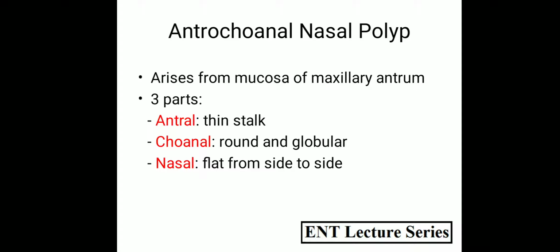Enterochoanal polyp arises from the mucosa of the maxillary antrum, and it has three parts: the antral part, which is like a thin stalk, the choanal part, which is round and globular, and the nasal part, which is flat from side to side.